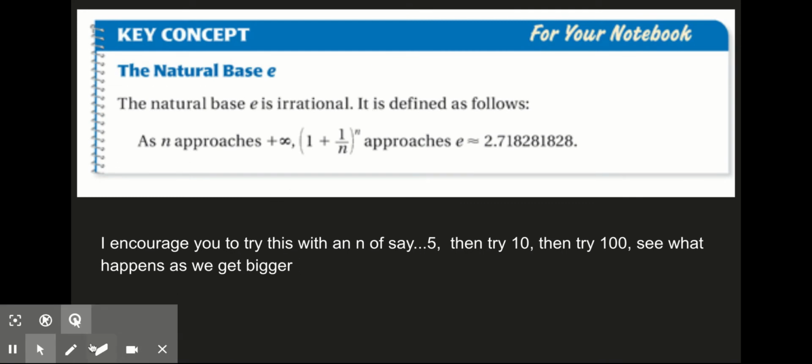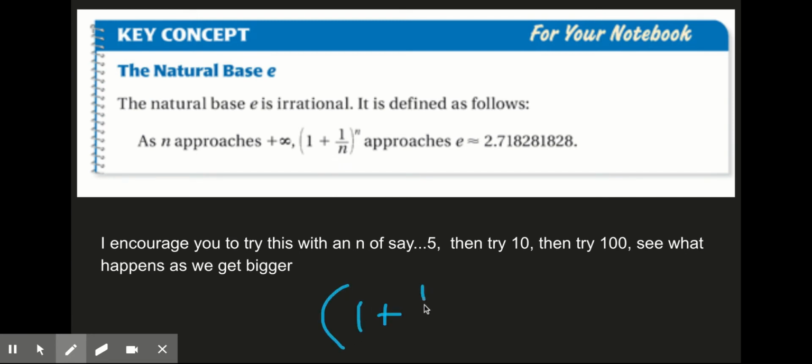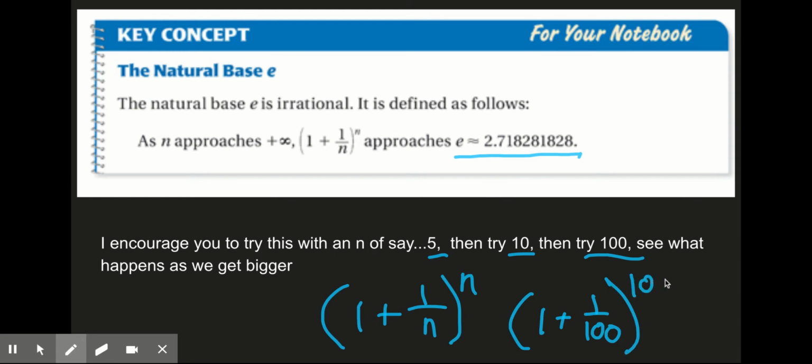That's what e is. So the natural base is what it's called. It's also called Euler's number. That's where we get e, Euler's number. That's the guy who was smart enough to figure it out. And it comes from saying, as you do this, 1 plus 1 over some number to the power of that number, you keep getting closer to this. And I would encourage you to try this on your own. Try 5, try 10, try 100. Watch what happens when you start doing, okay, 1 plus 1 over 100 to the 100th.